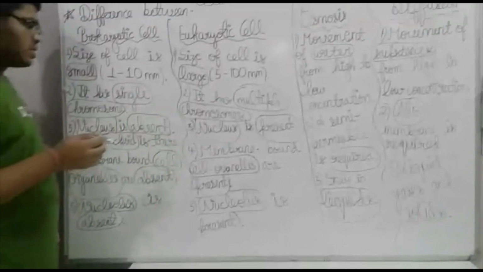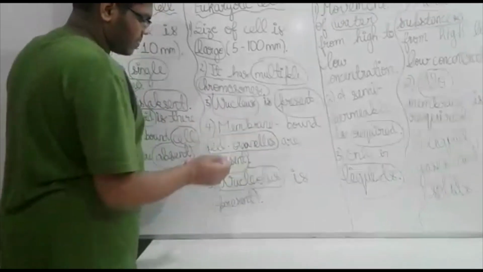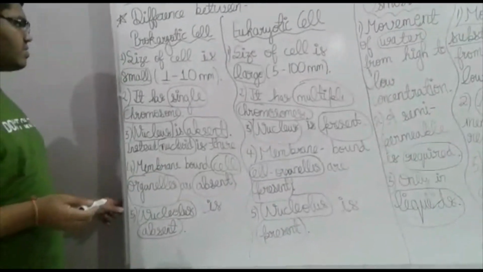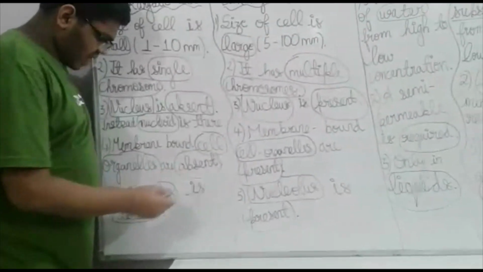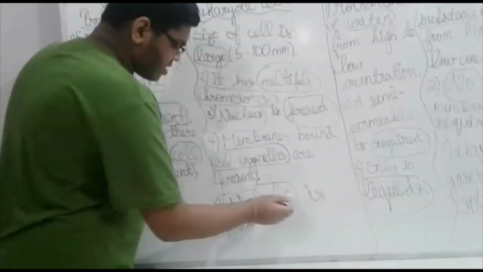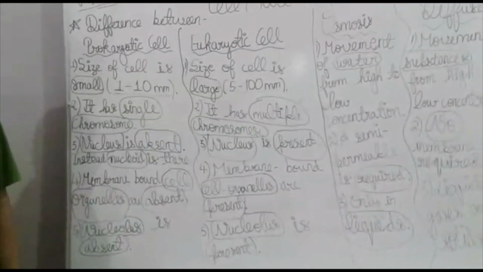In the eukaryotic cell, membrane-bound cell organelles are present, for example mitochondria and plastids. The fifth and last difference is that the nucleolus is absent in the prokaryotic cell and present in the eukaryotic cell. I hope you understand it.